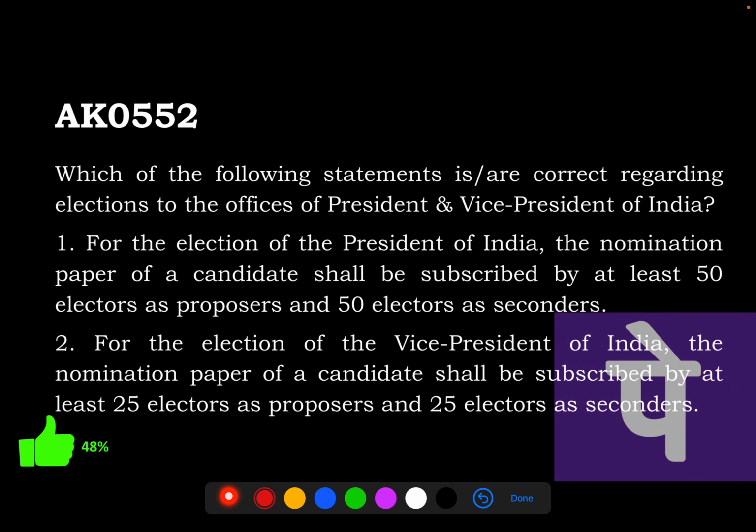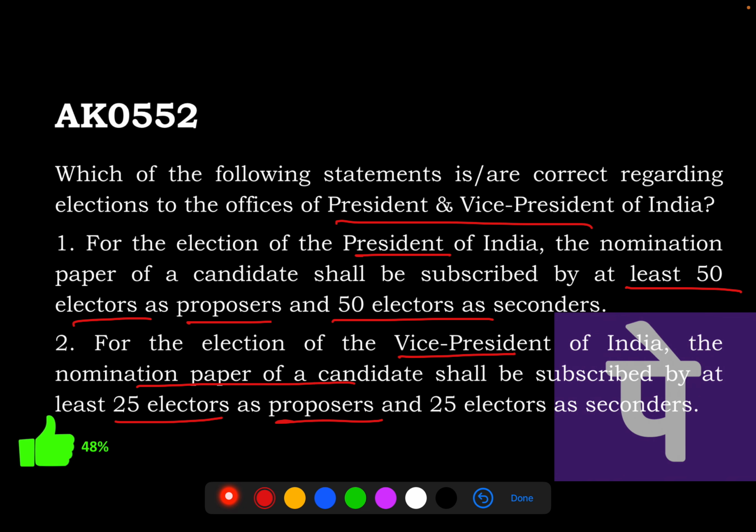Which of the following statements are correct regarding the president and the vice president elections? So it says the nomination paper of the candidate for president shall be subscribed by at least 50 electors as proposers and 50 electors as seconders. And for the vice president, it is saying the nomination paper shall be subscribed by at least 25 proposers and 25 seconders.